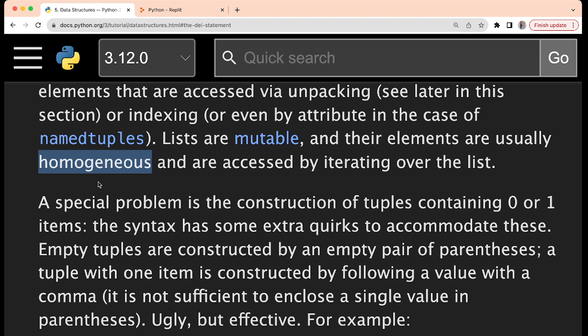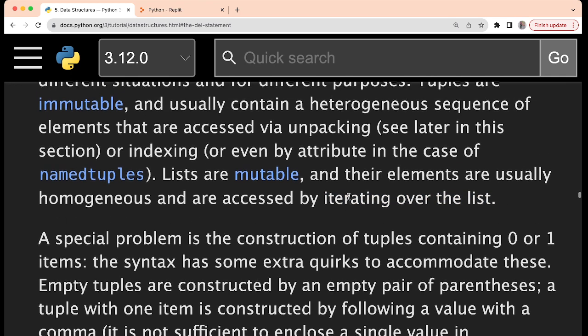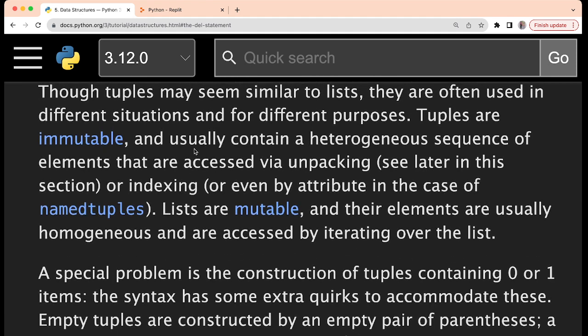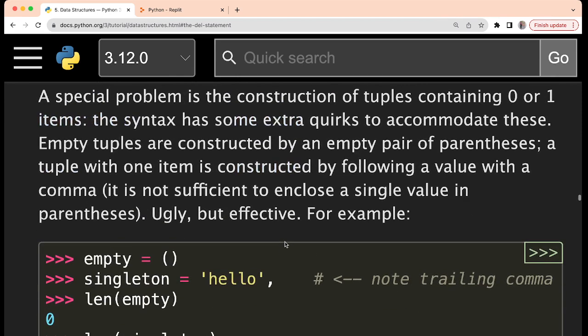But definitely we can store heterogeneous data also, and they are accessed by iterating over the list. So you can understand the different purposes a little bit. If heterogeneous data is there and you don't want to change anything, it should be immutable, then you should go for tuple. Otherwise, if it has to be mutable and mostly you have homogeneous elements, then you should go for list. Okay, all right.